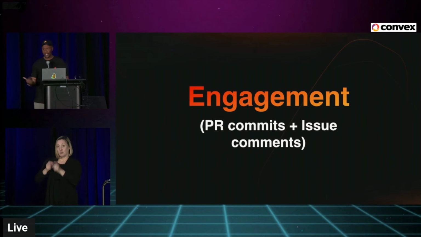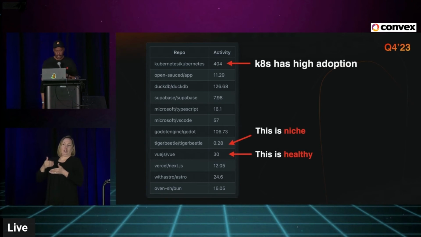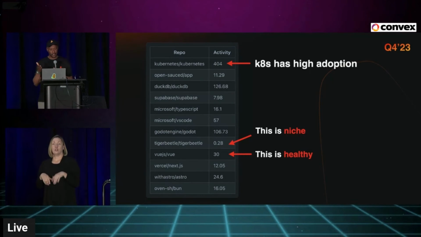There's a couple other things that show up in our application, like engagement: PR commits plus issue comments. That's how we identify engagement. I don't think stars should really be part of engagement, but they matter in the earlier days of a project. Taking that engagement ratio, you can take Kubernetes, which has a strong governance infrastructure for how they operate in the project.